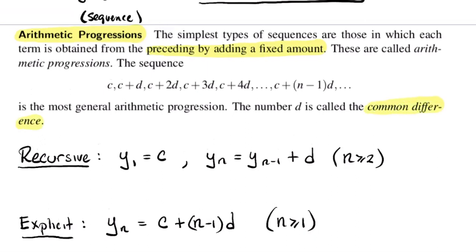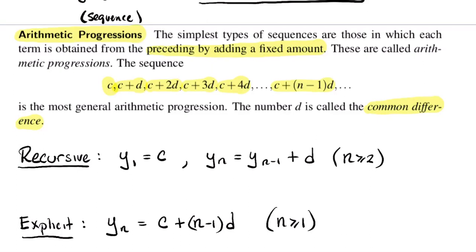So the author here is denoting it by the letter D. And you can see in the sequence, you start off with something. I usually call that first term the seed, but you don't have to call it that. And then to generate the next term, you add that common difference, and then you add the common difference again, and so on. So these numbers are equally spaced along the number line, along our real axis, our real numbers.